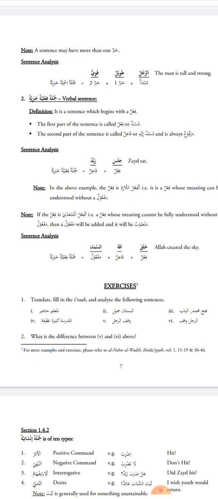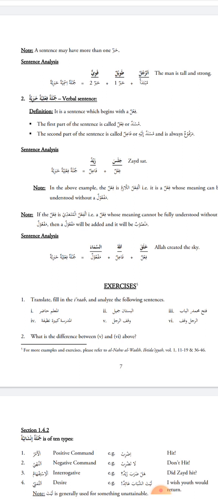He's satisfied. Ar-rajulu tawilun, the man is tall. We have two words here. It's a murakkab and it's murakkab mufid, a complete sentence. But if I say rajulun jamilun, a beautiful man, what about the beautiful man? Is he a scholar? Is he a Hafiz? So this isn't a complete sentence. We will call this murakkabun ghayru mufid.